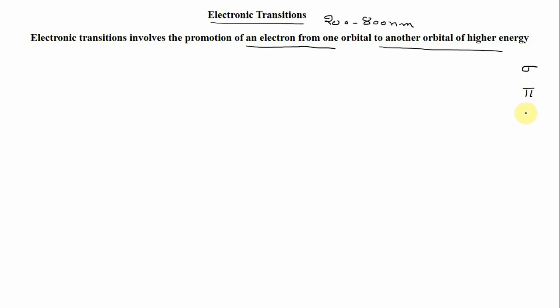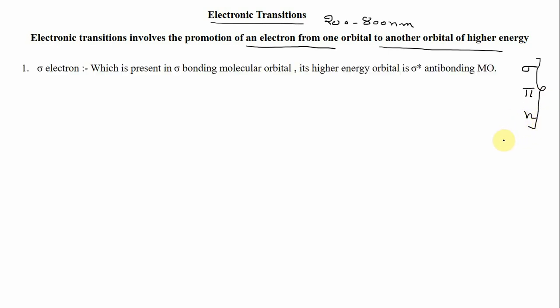Or it may be present in non-bonding orbitals, which do not participate in bonding, so they are present as such over the atom.